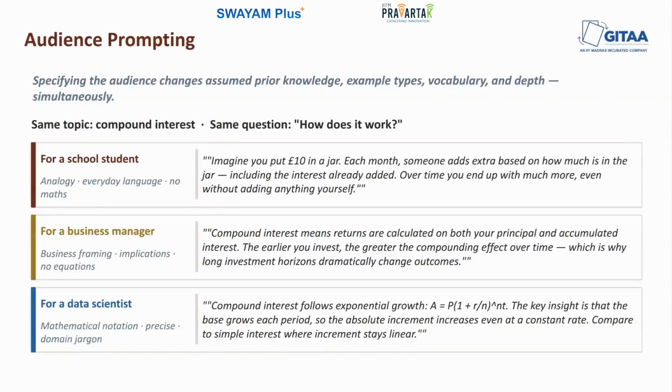Now we can combine a role and audience. So you can use both levers together for precise control. Say, like, you are a financial analyst, write for a founder with no accounting background. So here the role establishes the perspective and expertise from which the model writes, and the audience establishes the appropriate vocabulary and the depth for the reader. So together they define both sides of the communication: who is speaking and who they are speaking to.